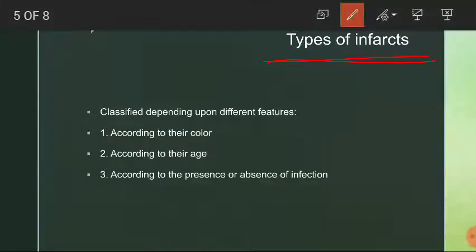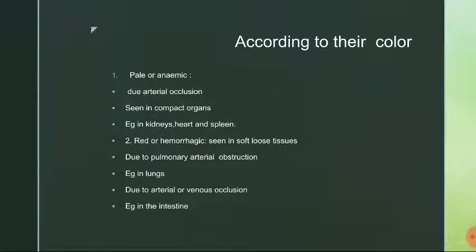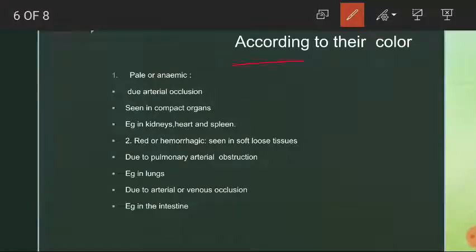So coming to the types of infarcts, according to their appearance, according to certain features, infarcts are classified into three types. Those features are their color, age, and absence or presence of infection. We will see them one by one, so you'll understand. According to color, they are classified into two: first, pale or anemic infarct, and second, red or hemorrhagic infarct.